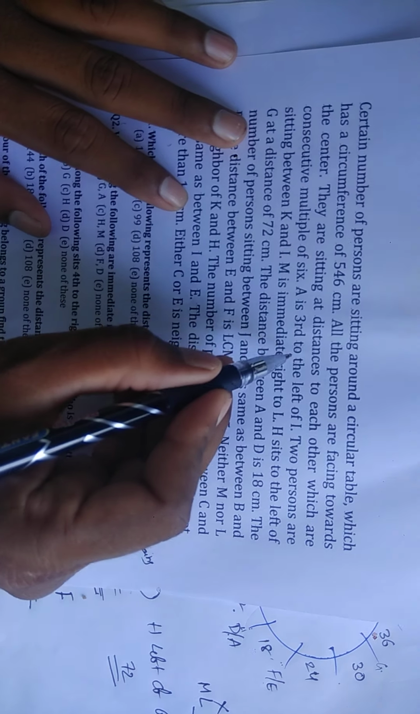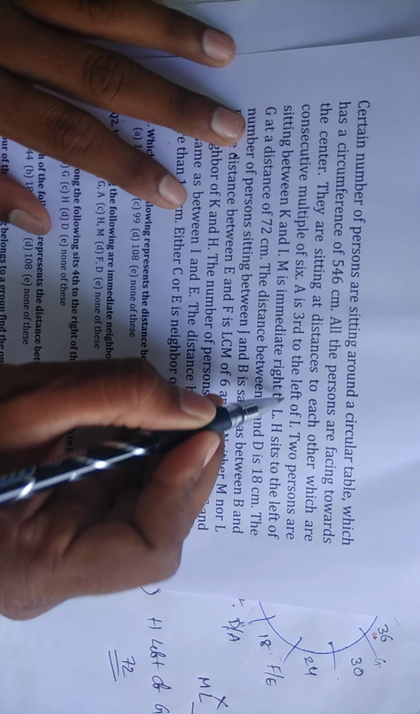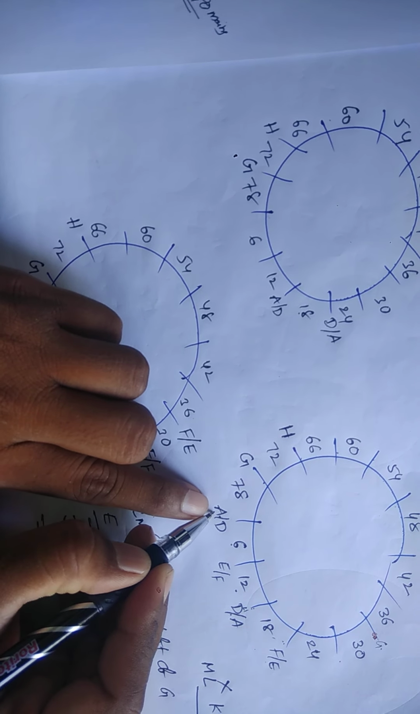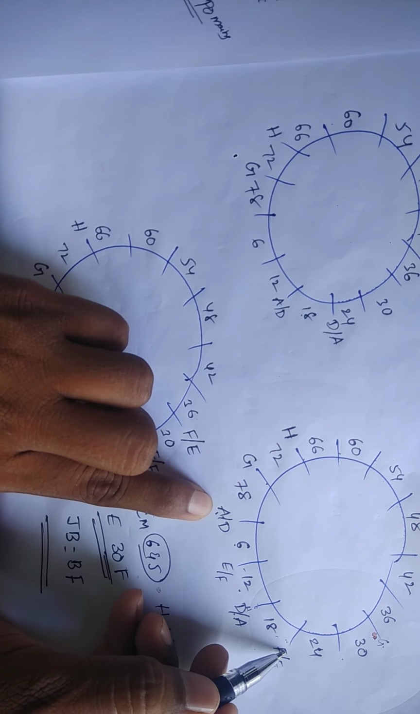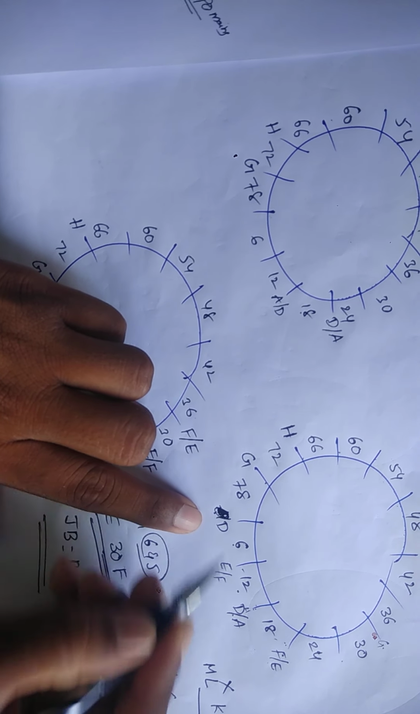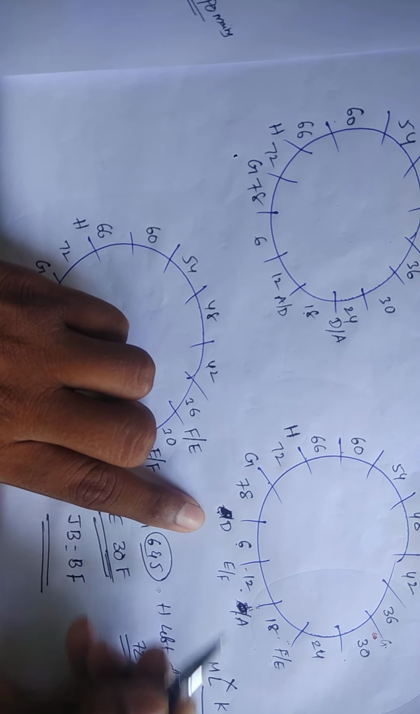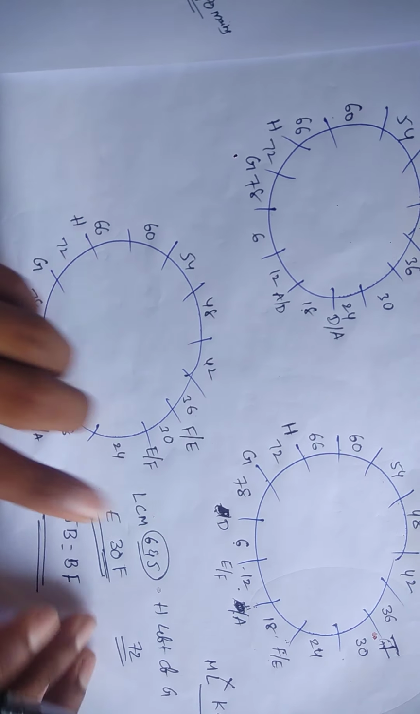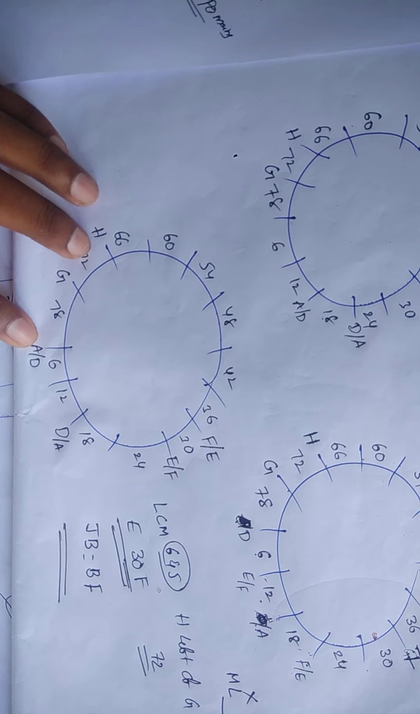A is third left of I. Take here. A is third left of I. Suppose A is third left of I. Here there is no chance for I. That means this one is fixed for D, and this one is fixed for A. Now A is third left of I, then this one is for I. This one is I. Now in this case, A is third left of I.